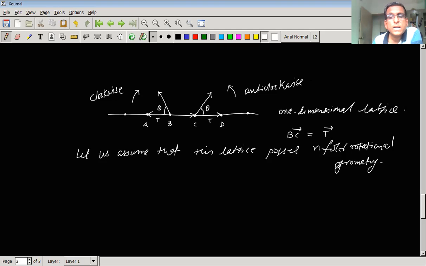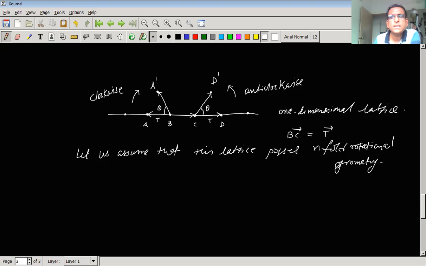Now, what will happen if this lattice possesses rotational symmetry for an angle of theta? Clearly, the tips of the vectors will take new positions.